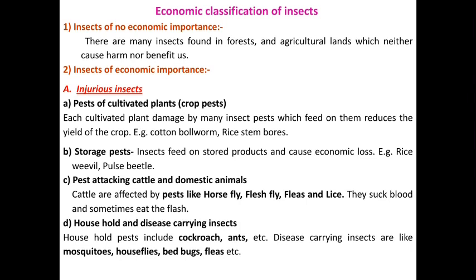Then the next is the pests attacking cattle and domestic animals. Cattle are affected by a number of flies, in that, horsefly, fish fly, fleas, and lice. They suck the blood and sometimes eat the flesh.